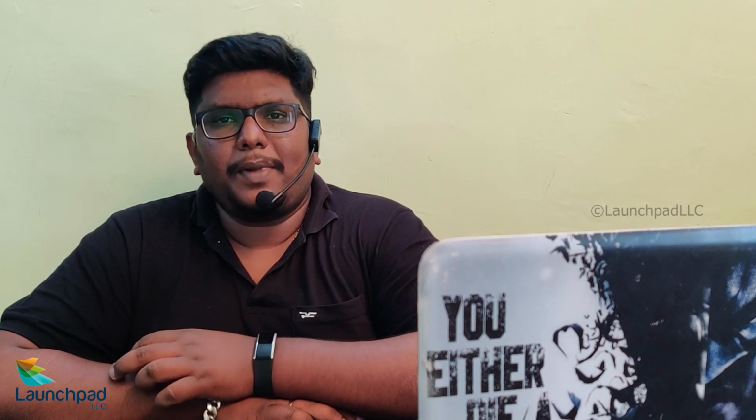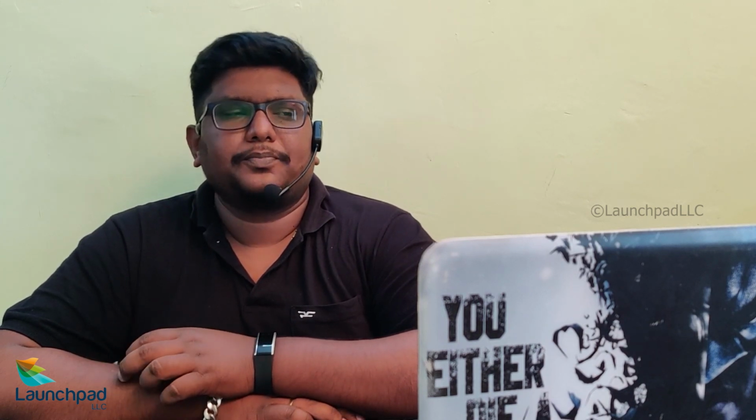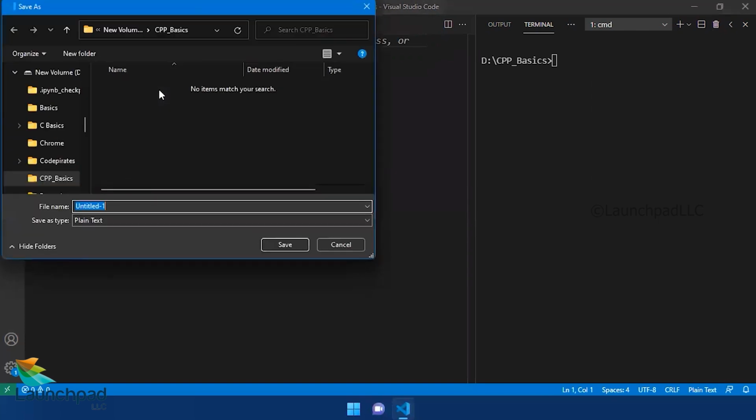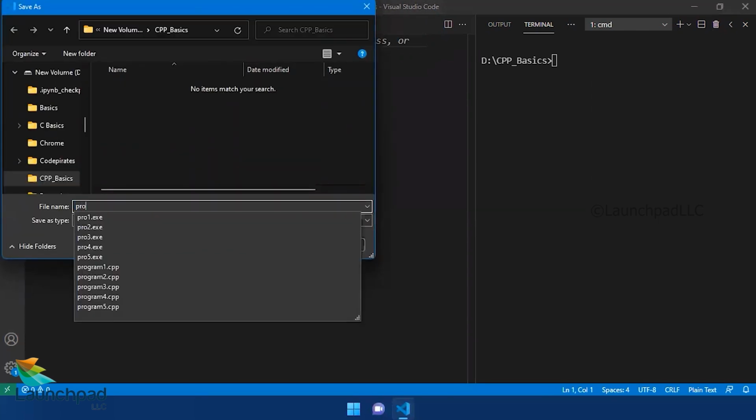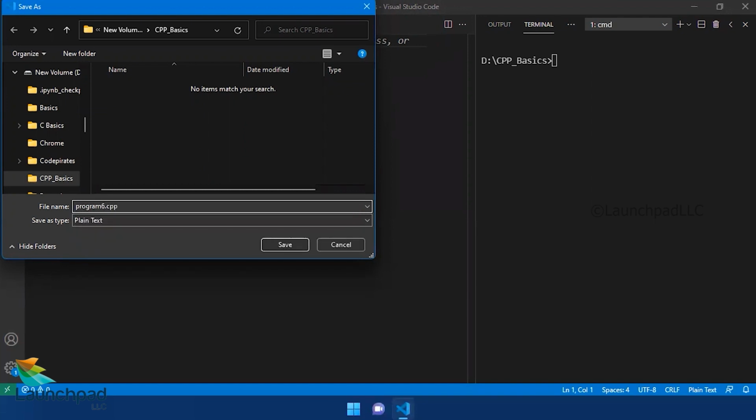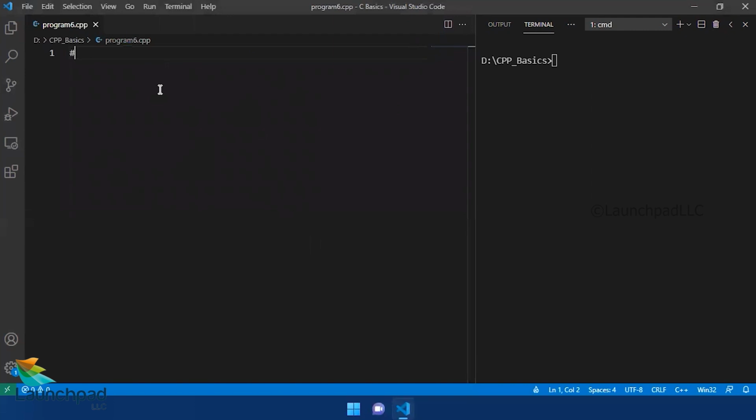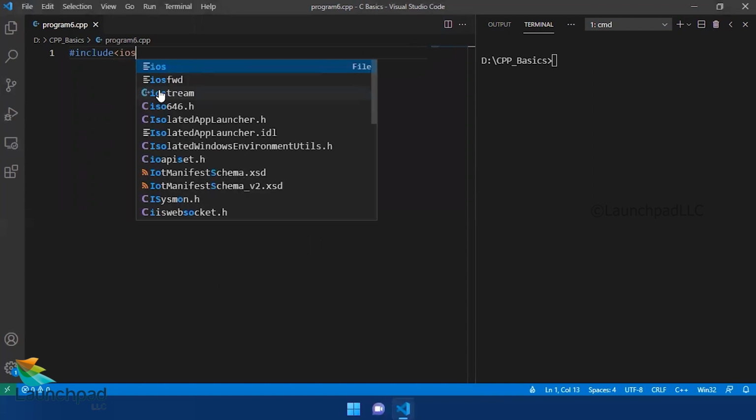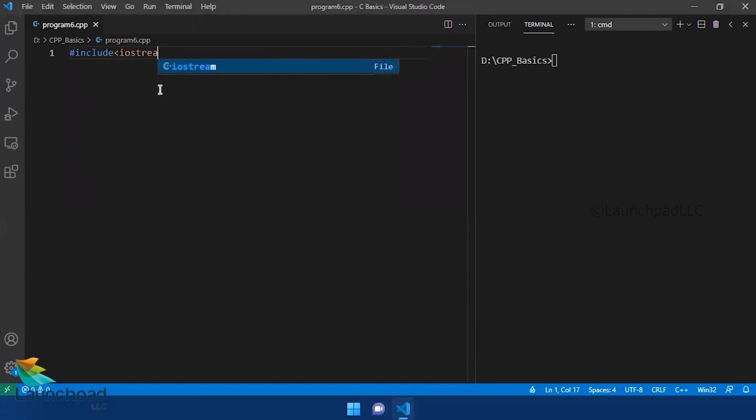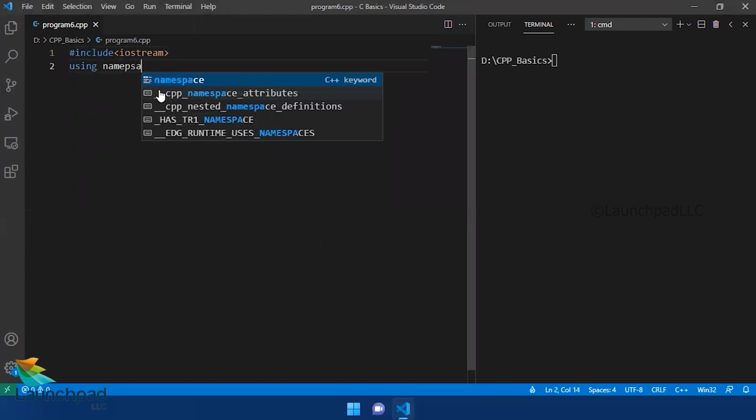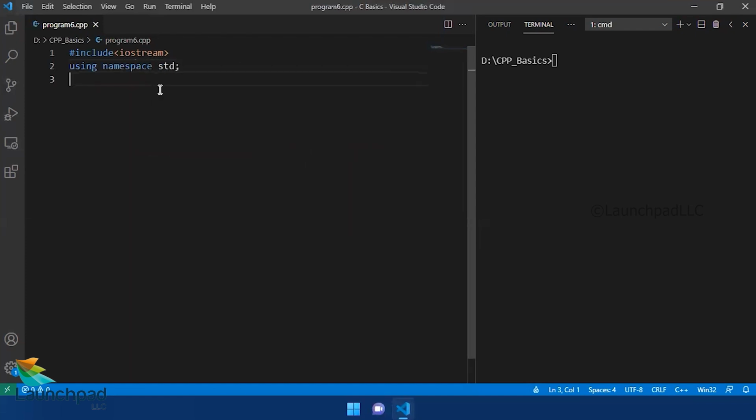Now let us get into the technical part of overloading and overriding. Let's start by creating the file first. I'm saving this file as program6.cpp. I'm starting with our header file include, #include <iostream>, followed by our namespace, the standard namespace. And here I create a base class.